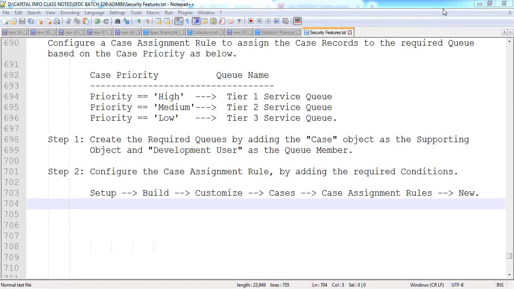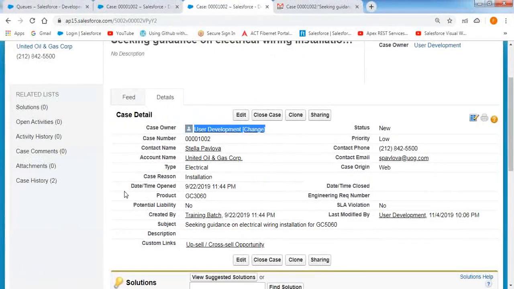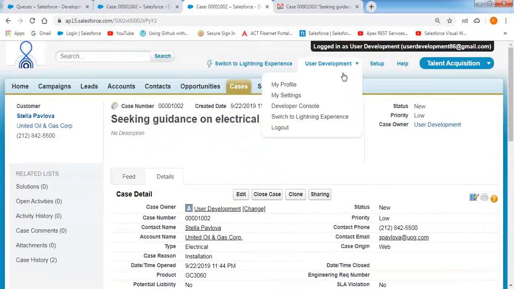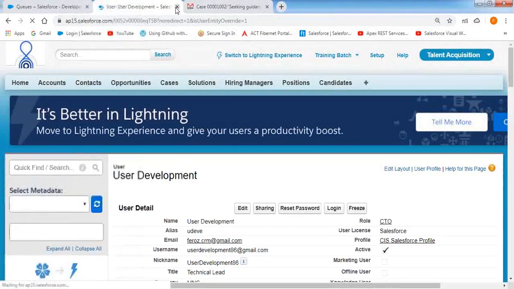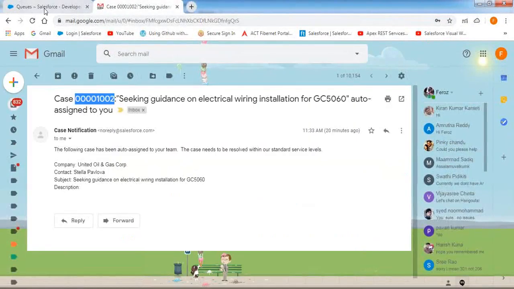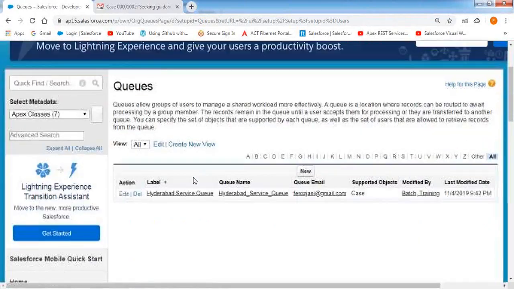So now let me create the queues. I need to create the 3 queues here: tier 1 service queue, tier 2 service queue, tier 3 service queue, by adding the case object as a supporting object and the development user as a queue member. Go to the administrator account. Go to the queues.